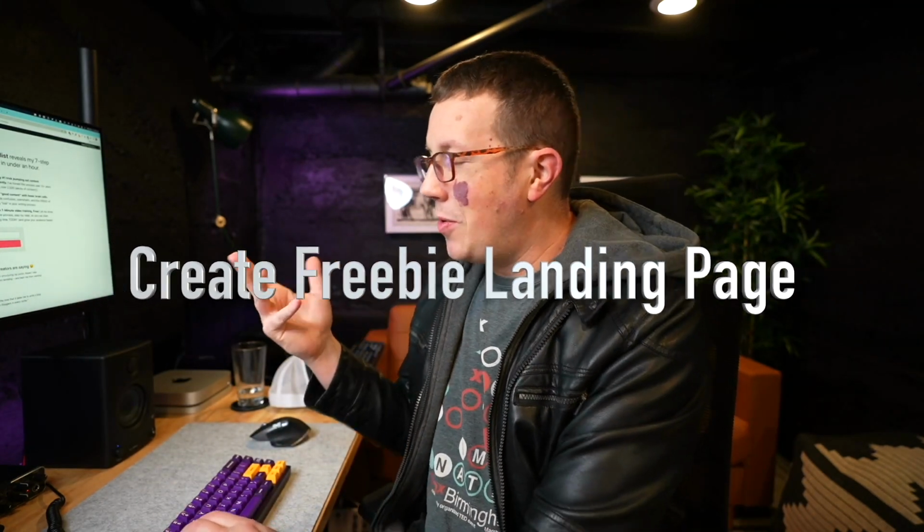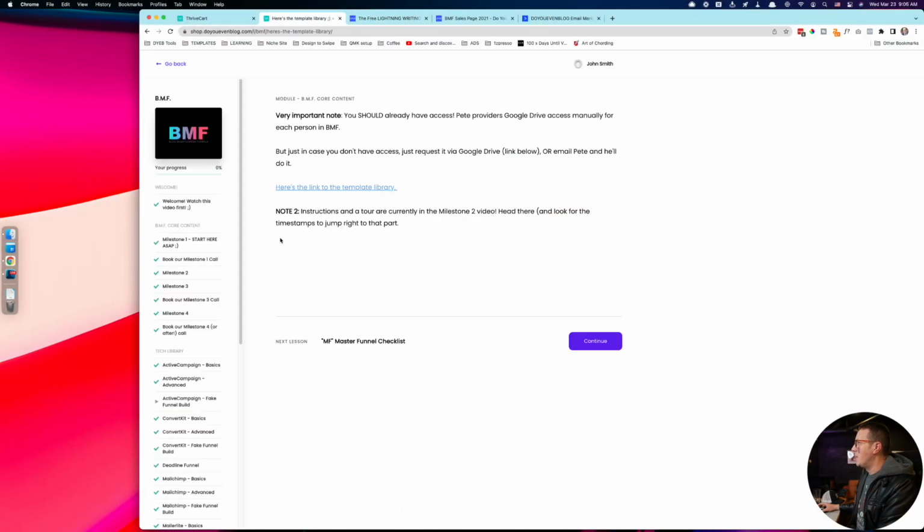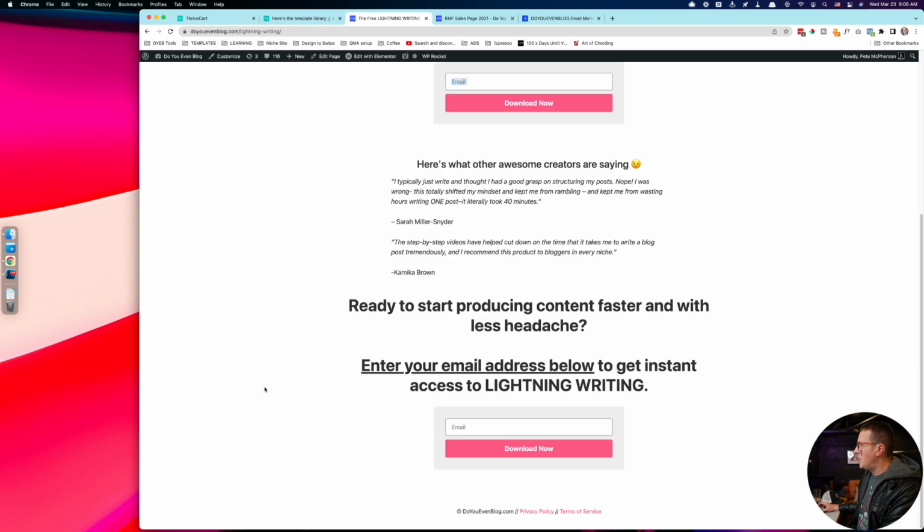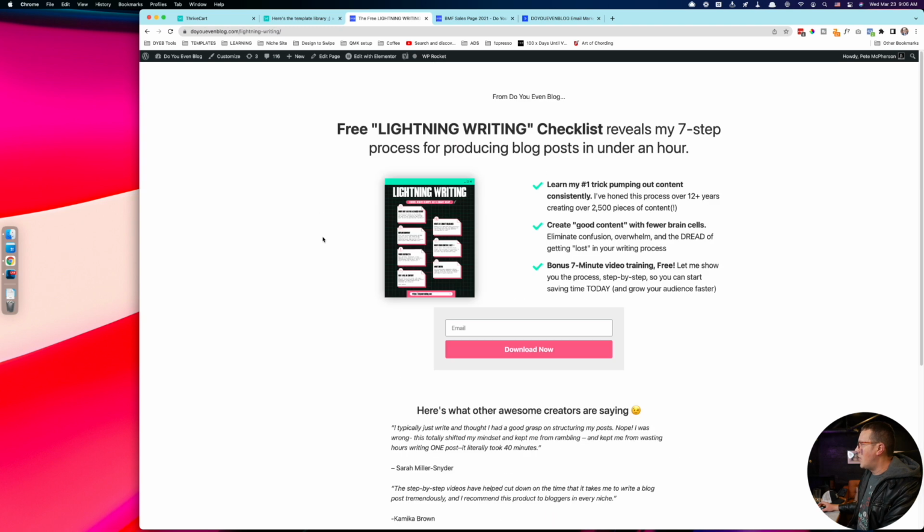So I started with a template from BMF. I started with my own template from my own course, as you should too, if you have BMF. There it is, by the way. I have my template library. I came in and quickly whipped up this page right here. By the way, special shout out to Miles Beckler on YouTube and Twitter. I swiped some of his copy layout right here. This is from one of his pages. It's my own copy, but I copied his layout a little bit. Swiped Miles. Thank you, Miles.